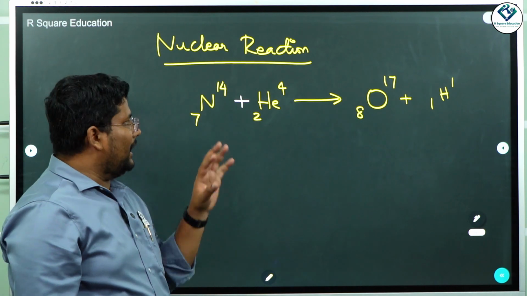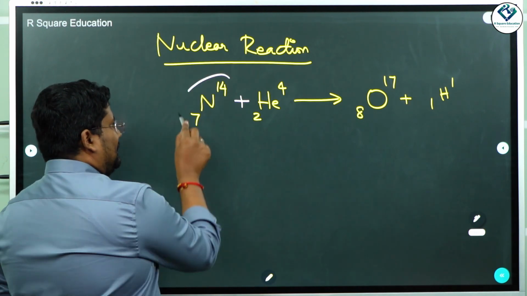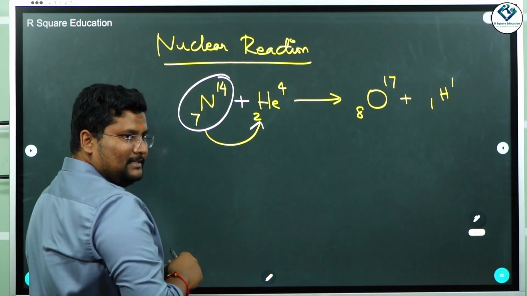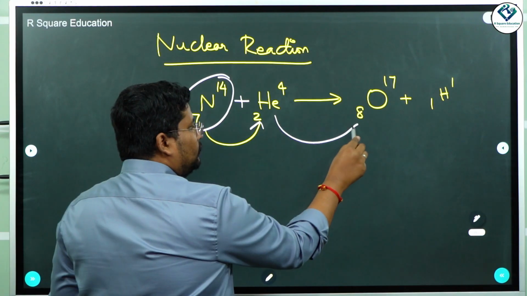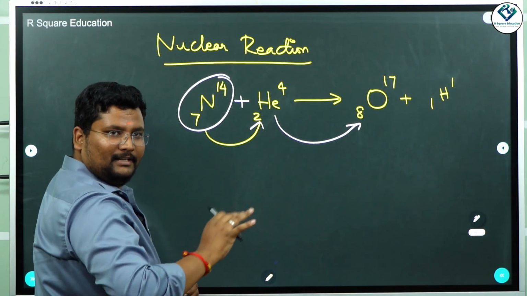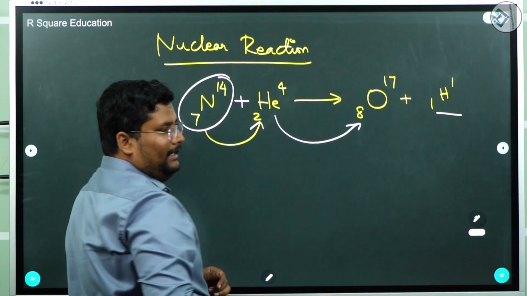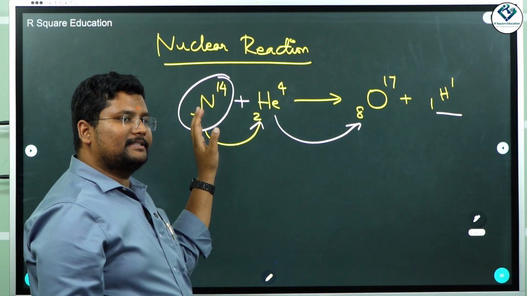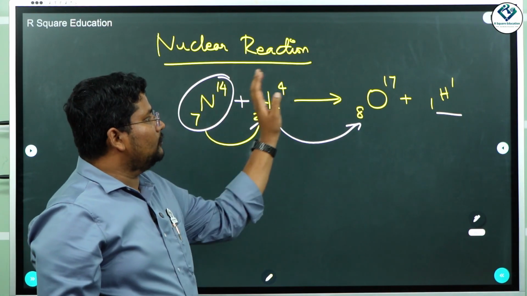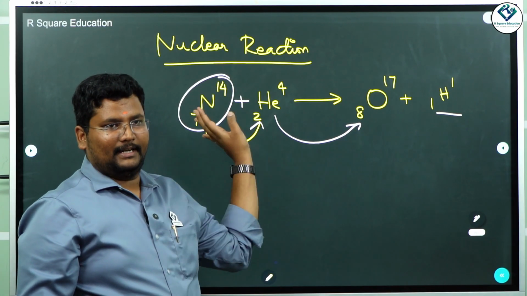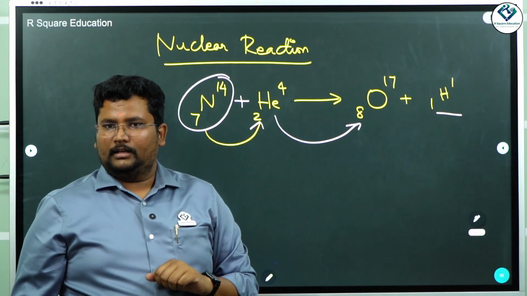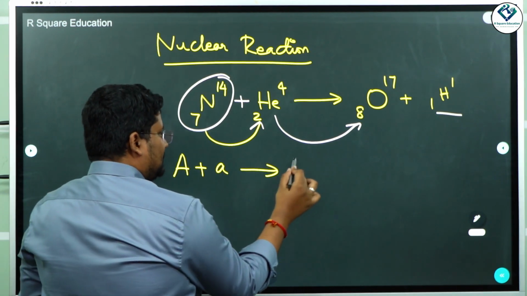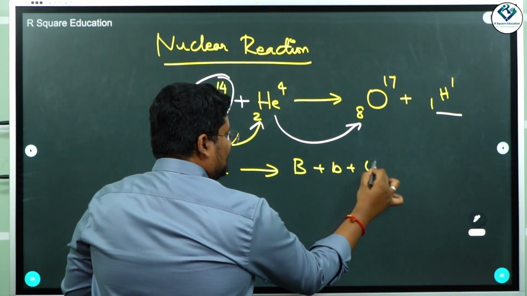Yes, so actually what has happened, nitrogen, which is one stable nuclei, when it is bombarded with helium, which is an alpha particle, converts into a new nuclei, which is oxygen, with the release of an element. So when the nuclei of a stable atom is getting converted into another new nuclei, we call this reaction nuclear reaction. So generally சொல்லணும் அப்படின்னா, when A reacts with a gives B plus release of energy.